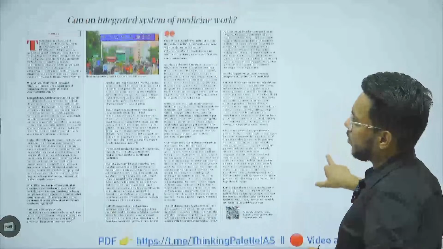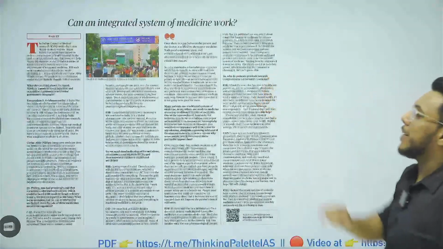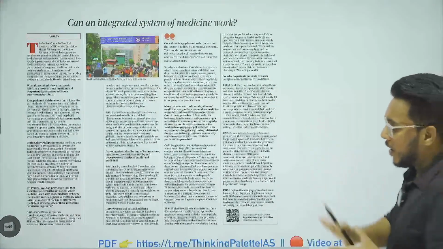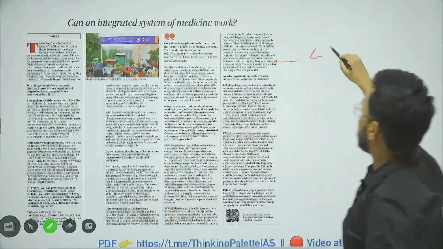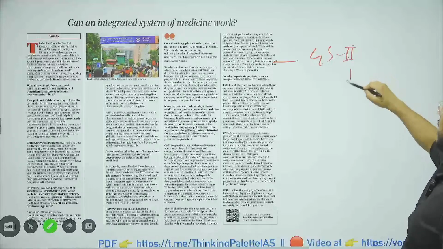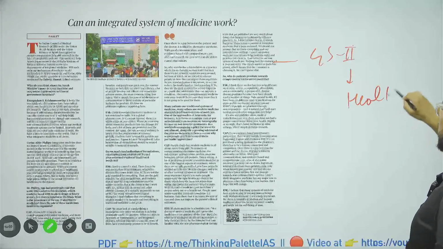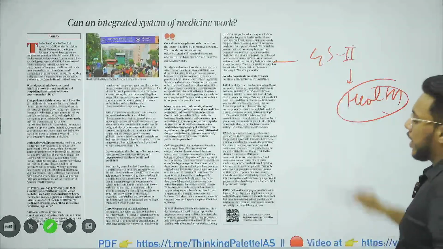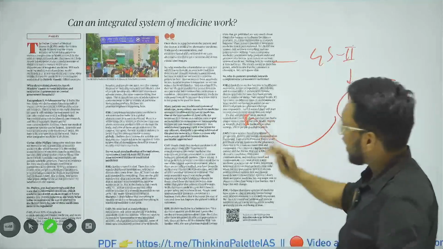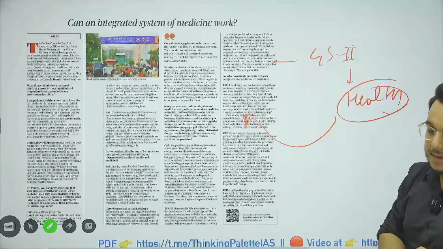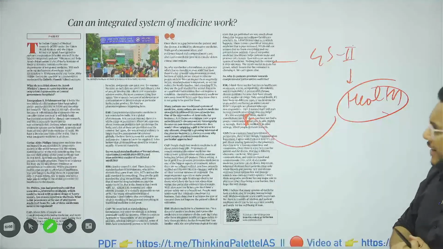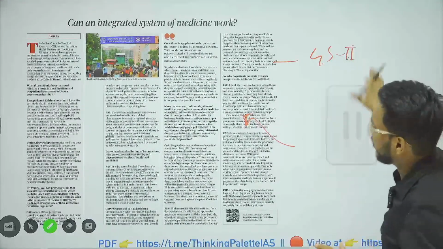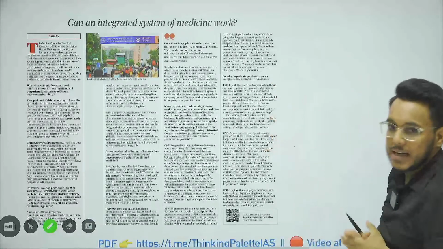Okay, so can an integrated system of medicine work? Now, this particular article we will see with respect to GS paper number 2, issues related to health. Before going into this article, let me give you some background. Moreover, we have also discussed this issue a few days back. Let me explain that also before we go into this article.